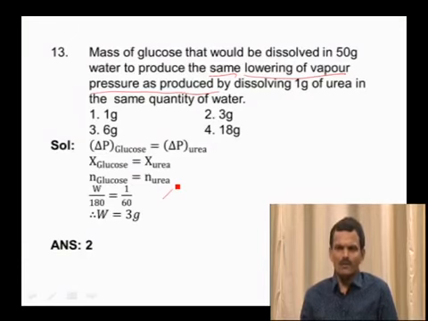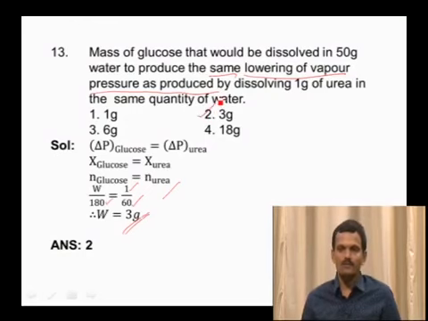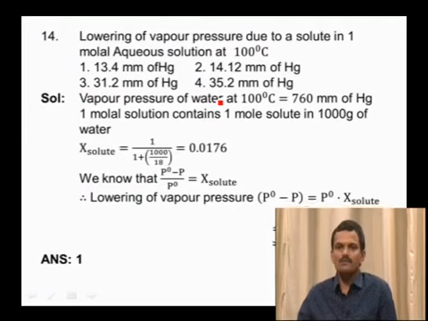Mass of urea given is 1, and molecular mass of urea is 60. On simplifying, we get the mass of glucose required as 3 grams. That is, 3 grams of glucose when dissolved will give the same lowering in vapor pressure as when 1 gram of urea is dissolved in 50 grams of water. So our answer is the second option. And come to the next one.